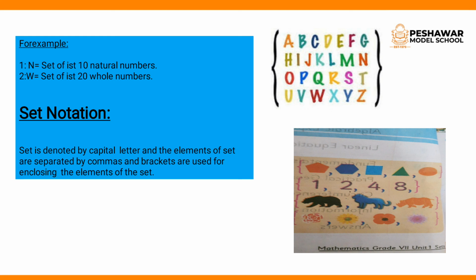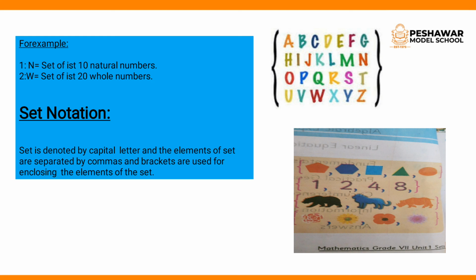Now set notation. Set notation means set representation. How can a set be represented? A set is denoted by a capital letter and the elements of the set are separated by commas, and brackets are used for enclosing the elements of the set. The elements of a set should be written in small letters. Clear? Now in the example you clearly see A, B, C, D up to X, Y, Z. This is the set of English alphabets.